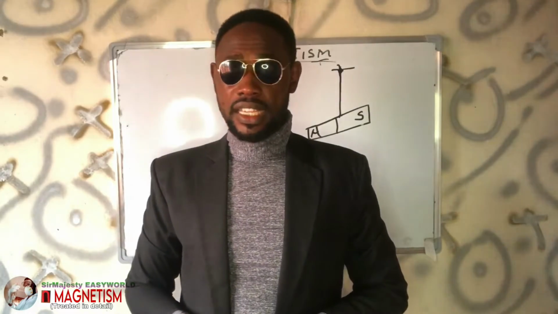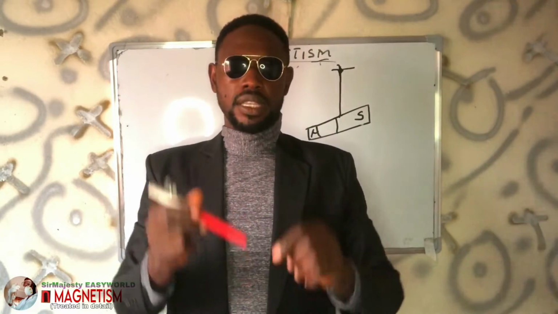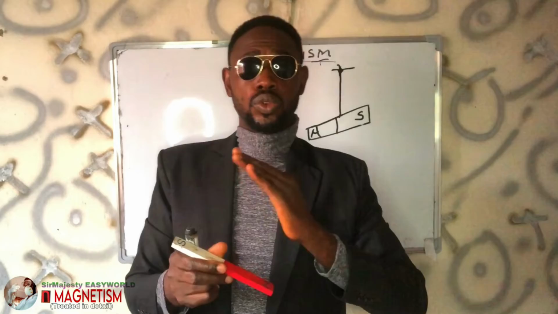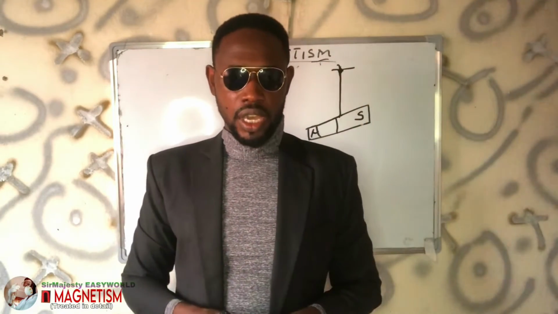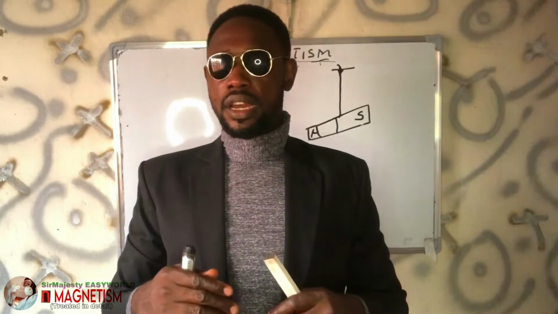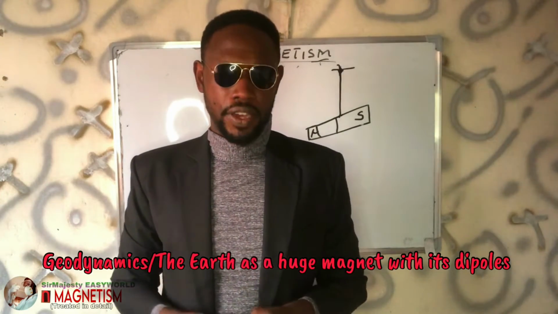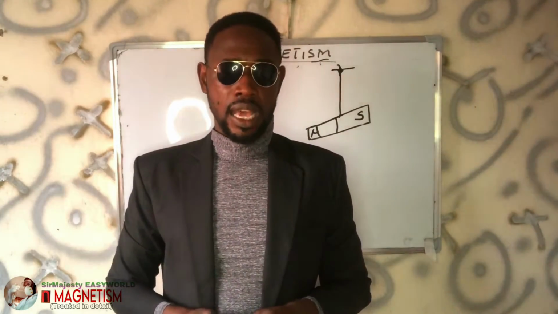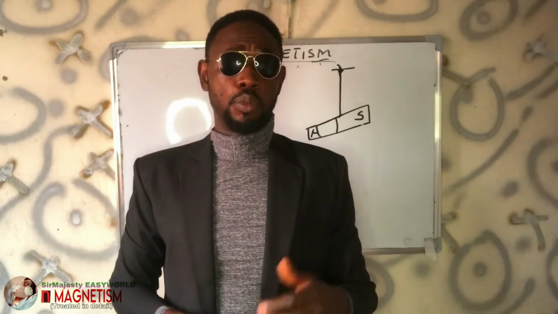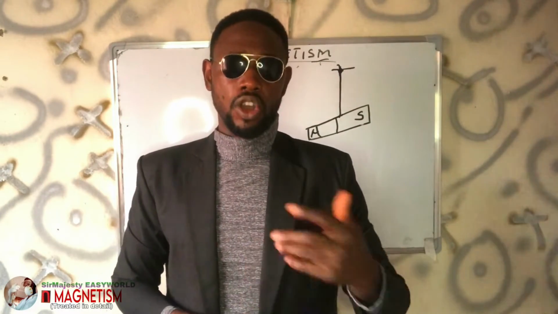Because the Earth is also a huge magnet, the magnet always settles in the north-south direction, in the sense that there is what we call the geodynamo, or the dynamo effect, which holds that the Earth has a magnetic field generated by the motion of molten iron in the outer core of the Earth.